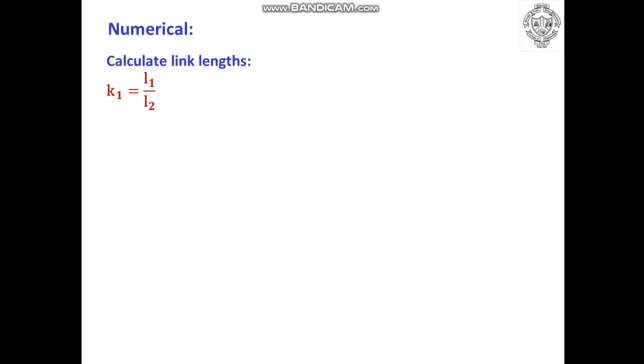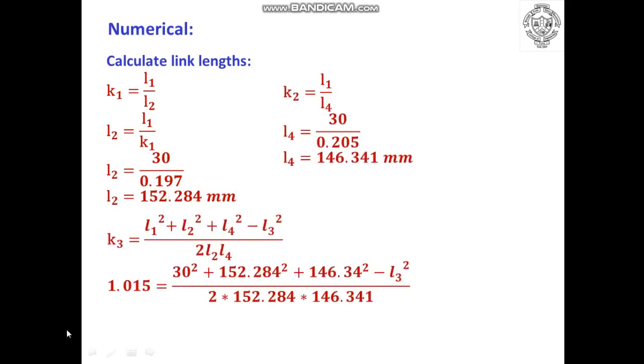We will go to the equation. As we can see here, the value of L3 is to be found out. So 2 into 152.284 into 146.341. So by solving this particular equation, we get the length of link 3, that is L3, is equal to